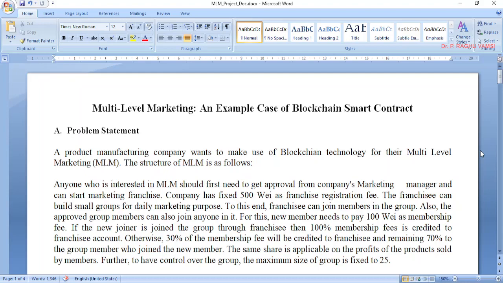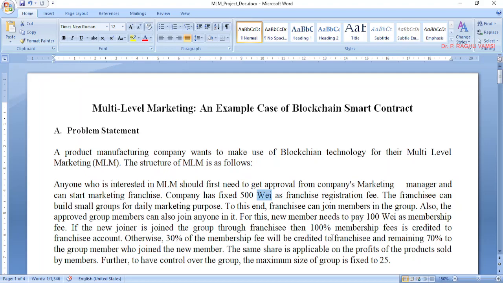Basically, whenever you design a problem statement, we will not directly mention that 500 Ys will be given and 100 Ys will be given. Here Y is a denomination that belongs to the Ethereum blockchain. But there will be some amount for the registration of a franchise, and some amount for the registration of a membership.